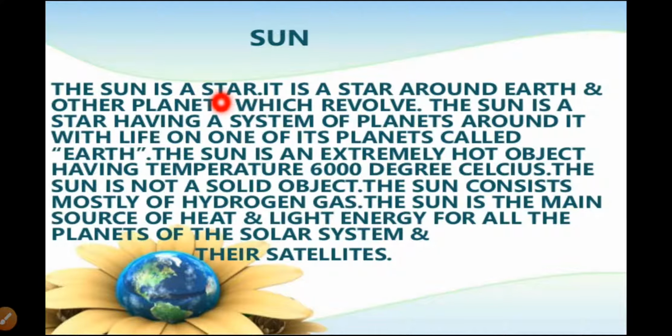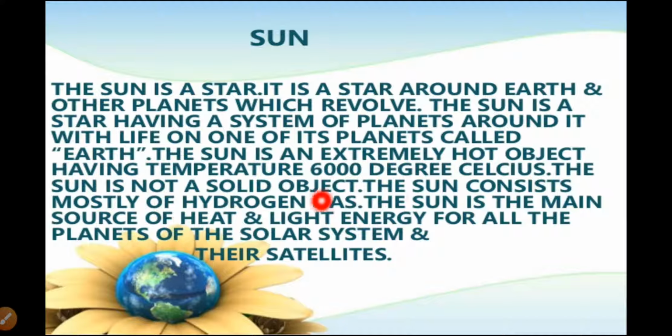The Sun is the brightest star, which gives sunlight and heat, and the Earth and other planets revolve around it. The Sun is the star having a system of planets around it, with life on one of its planets, called Earth. All the planets are revolving around the Sun, and the planet Earth has life on it.